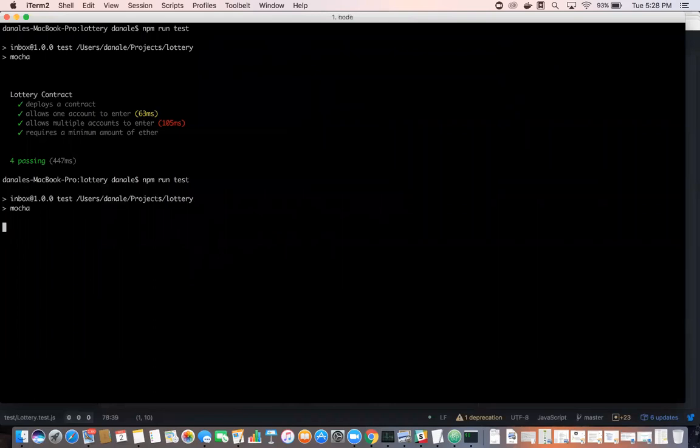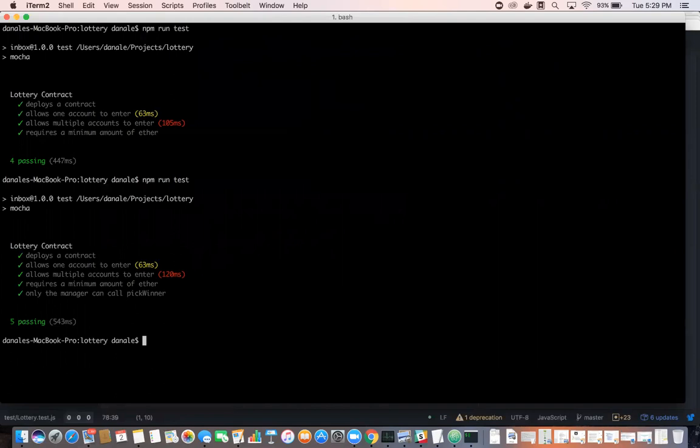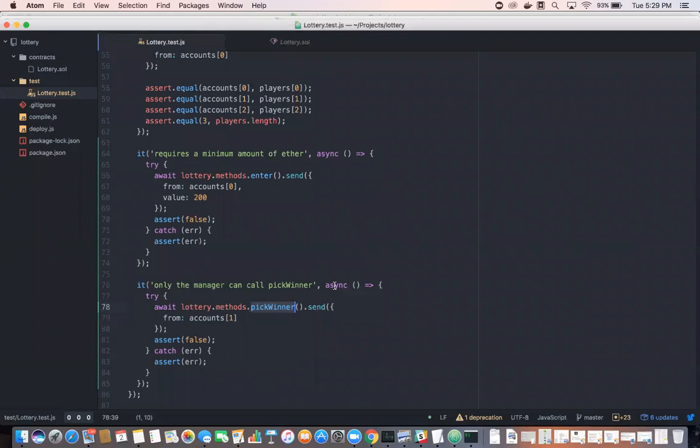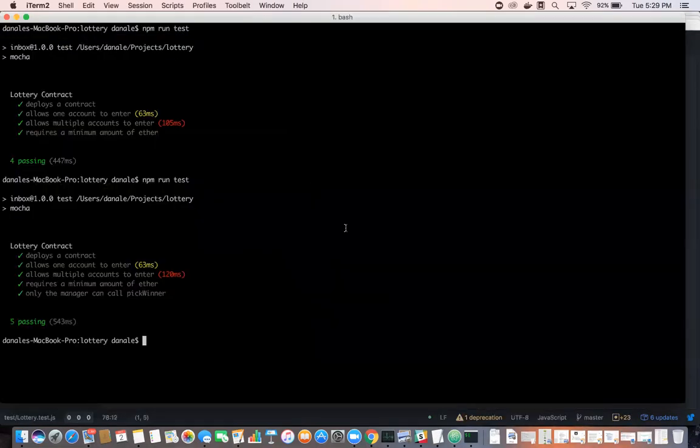And one thing I want to throw out there regarding the test I wrote, if you have worked with the assert module from Node before, you might be aware that the assert module has a helper for catching functions that throw an error. And I'm not using that here because of the async await syntax. It doesn't work nicely with the built-in helper for catching functions that throw an error. So I mentioned that just in case you are aware of the function throw helper that is included with the assert module. And so as you can see, all tests are passing.